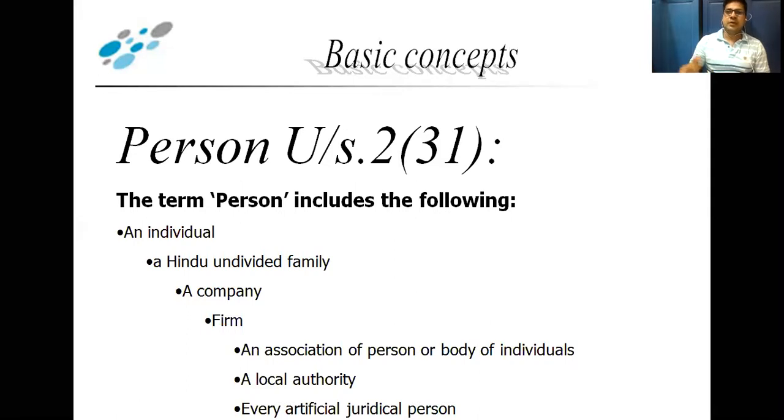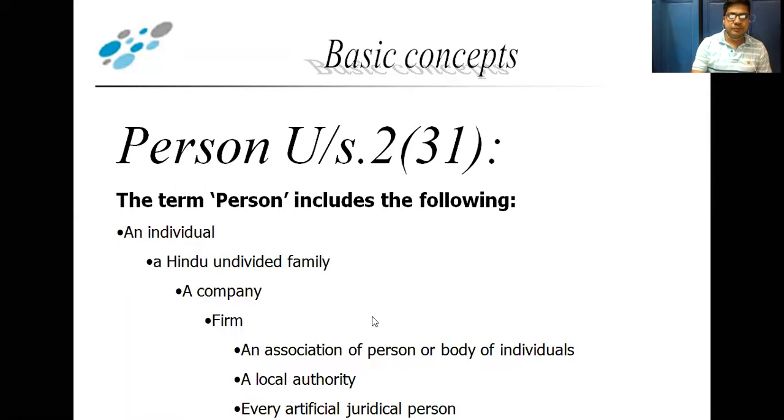For example, MIG Cricket Club, Parel Gymkhana, Parsi Gymkhana, Football Association. These are examples of an association of persons or body of individuals.